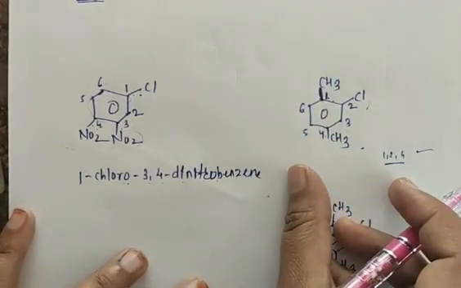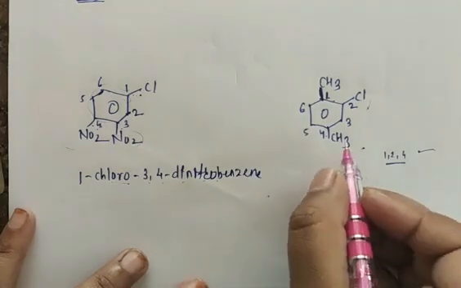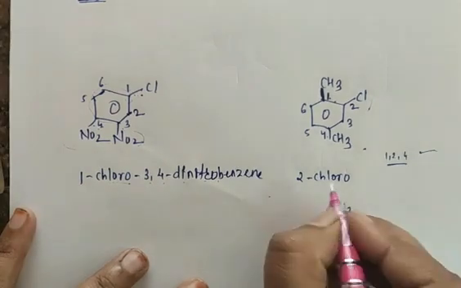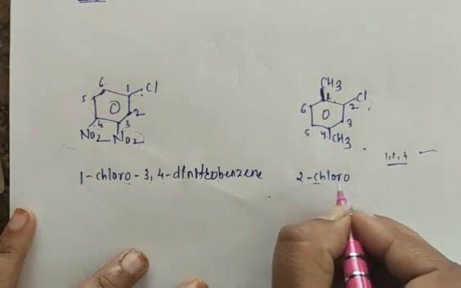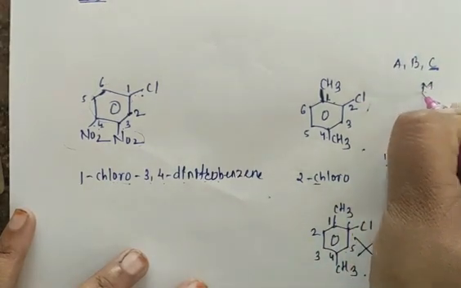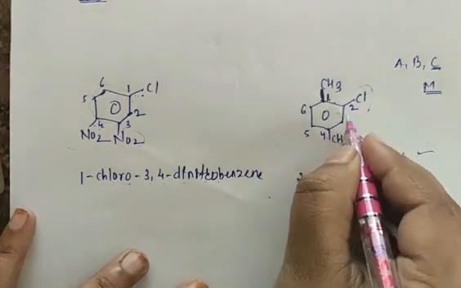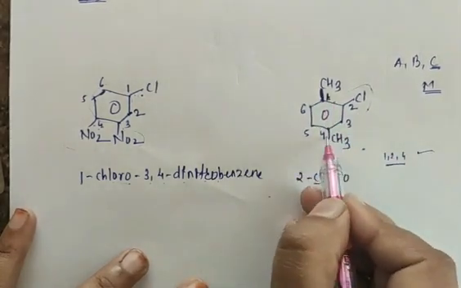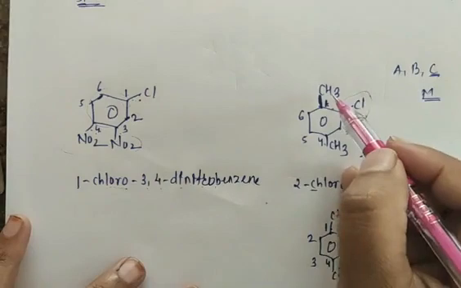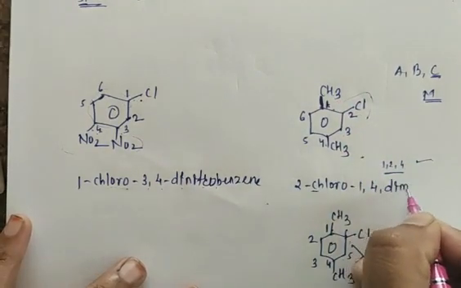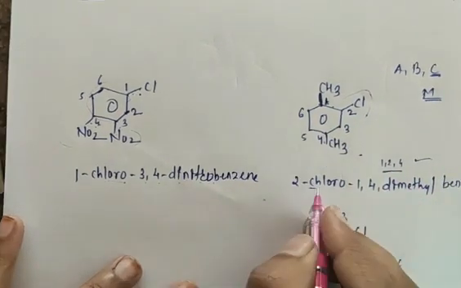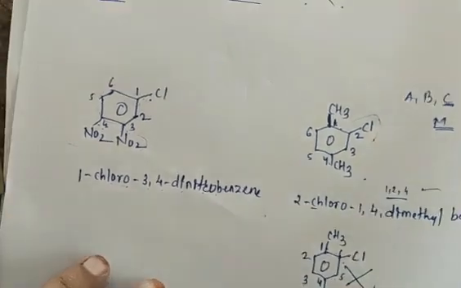Now according to this numbering, give the IUPAC name. At the second carbon we have chlorine, so 2-chloro, because C comes first alphabetically compared to M: A, B, C, D, C comes first, then M. At the 1st and 4th carbons we have methyl groups, so 1,4. Two methyl groups, so dimethyl. The remaining part is benzene. 2-chloro-1,4-dimethylbenzene.